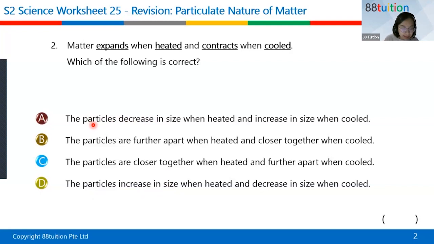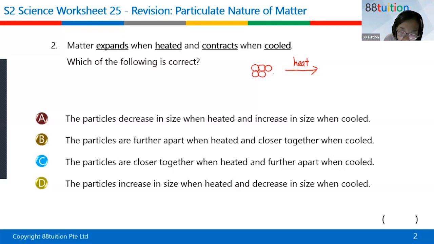So what is actually happening is, if I draw it in the solid state, let's say I heat up the solid at first, the particles are closely packed. This is the amount of space they take. When I heat it up, the particle size is the same. I try to draw the same circle, same size, same size, same size.